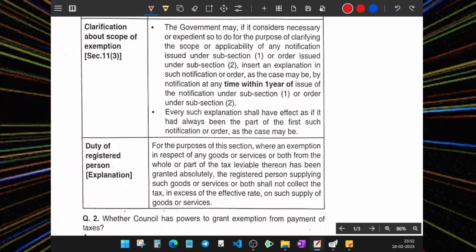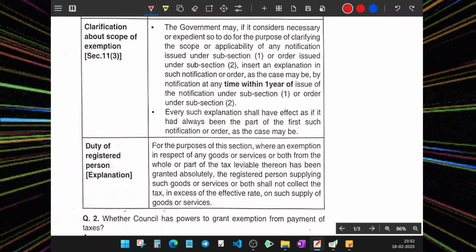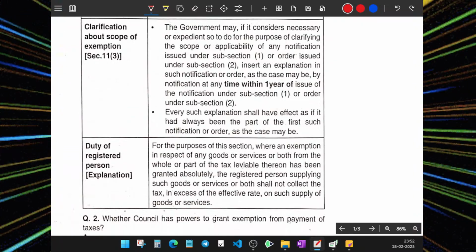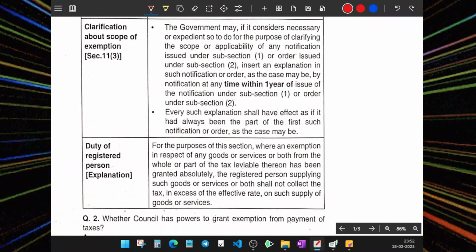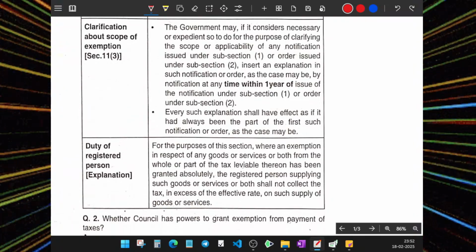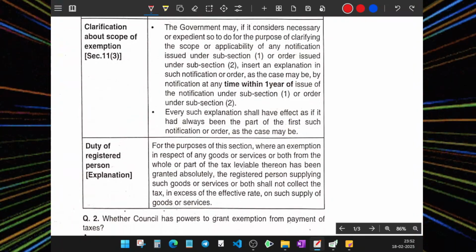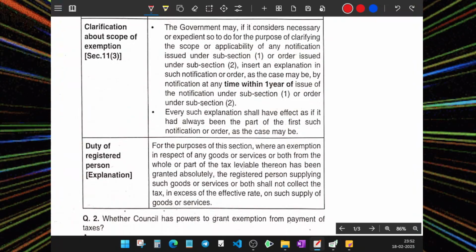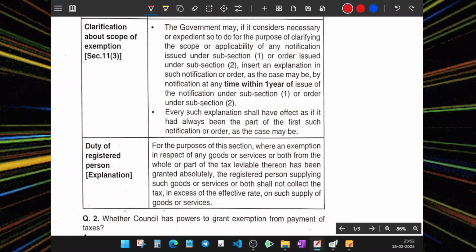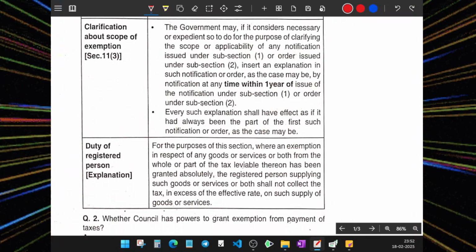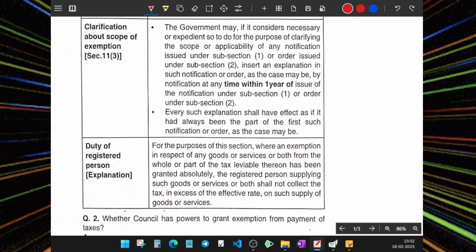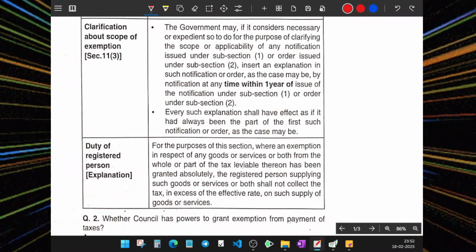Duty of registered person. What is the duty of the registered person? Explanation: for the purpose of this section, where an exemption in respect of any goods or any service or both, for the whole or part of the tax liable thereon, is granted absolutely, the registered person supplying such goods or services or both shall not collect the tax in excess of the effective rate on such supply of goods and services.